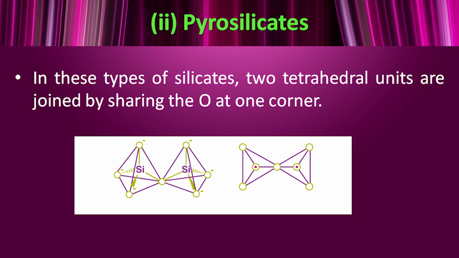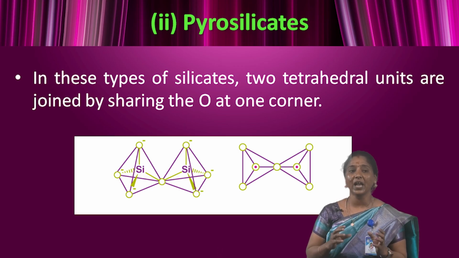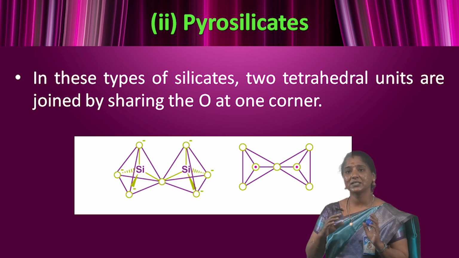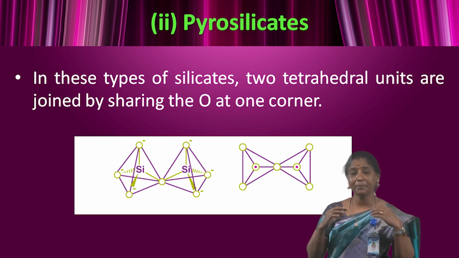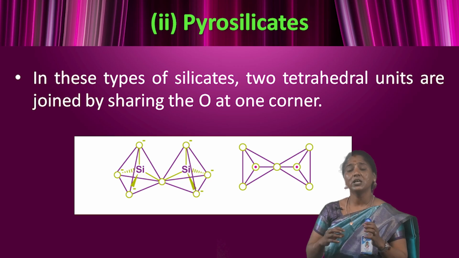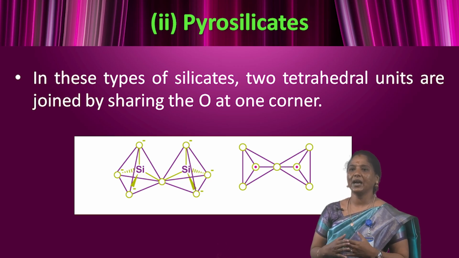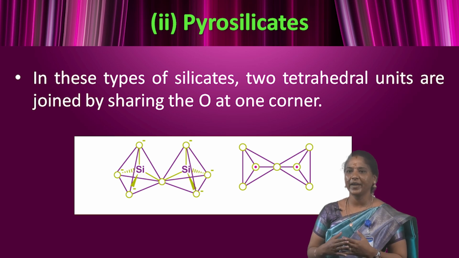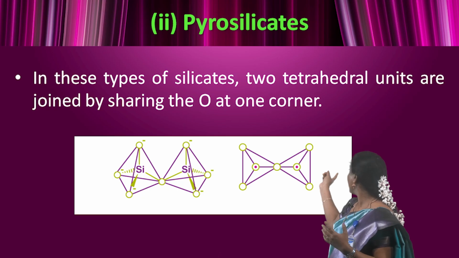Second one, pyrosilicates. In this type of silicate, 2 tetrahedral units are joined by sharing one oxygen at one corner. The structural unit of a pyrosilicate has the formula Si2O7 6-. This is the simplest of the condensed silicate ions. These are also known as sorosilicates or discrete. Examples of pyrosilicates are thortveitite and hemimorphite, etc. The structure of a pyrosilicate is shown below.